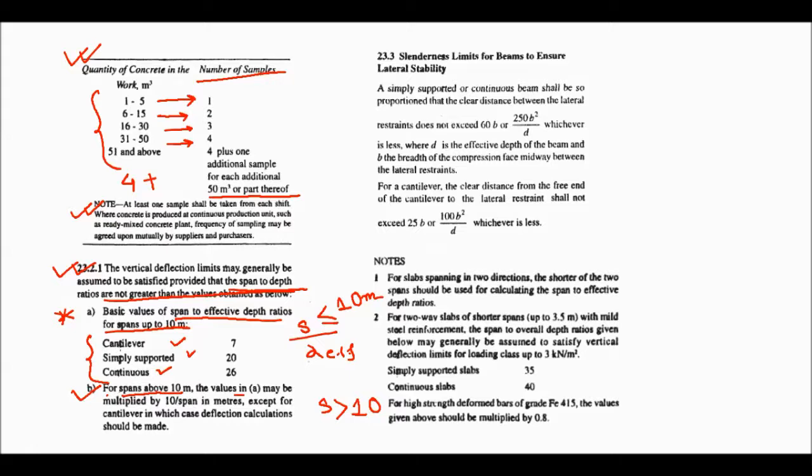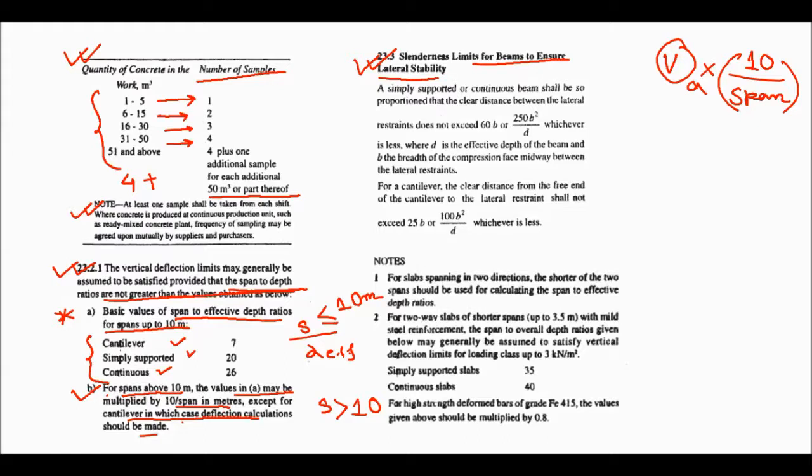Then the values in A should be multiplied by 10 by span. Okay, values in A, if values V, it is A multiplied by 10 by span, except for cantilever, in which deflection calculation should be made. Now slenderness limit for beams to ensure lateral stability.